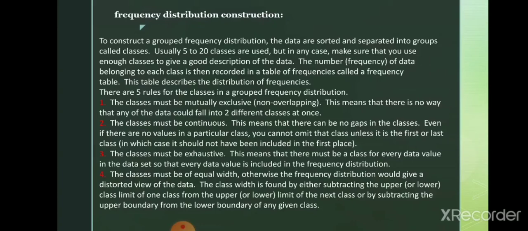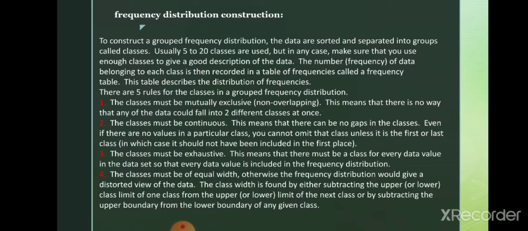There are 5 rules for the classes in a grouped frequency distribution. What is the first rule? The classes must be mutually exclusive, meaning non-overlapping. For example, if you make a class of 51 to 60, then the next class should start from the next value, that is 61 to 70. In this manner, no data values overlap between the two classes.